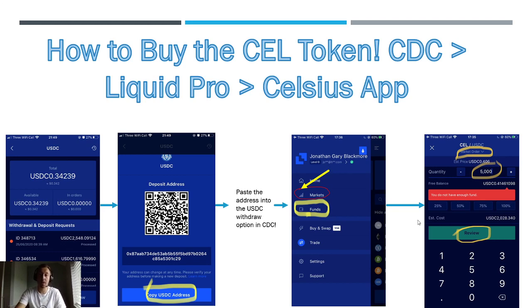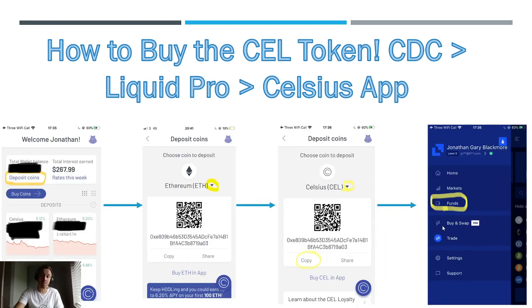So once you're back, this time in Liquid, you're going to click on Markets. Your funds have landed, and you want to go to the CEL USDC pairing. Now I've skipped the market screen just for ease. You want to do a market order if you're not experienced. You can do a limit order, but it's usually not going to happen straight away. So do a market order and put in how many you want. It'll tell you if you've got enough in your funds. Click review and just buy them.